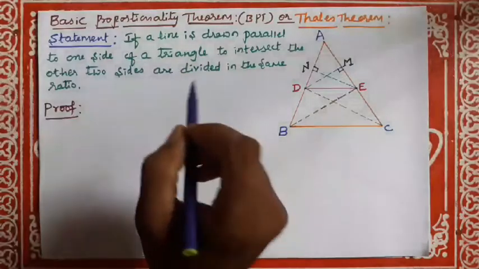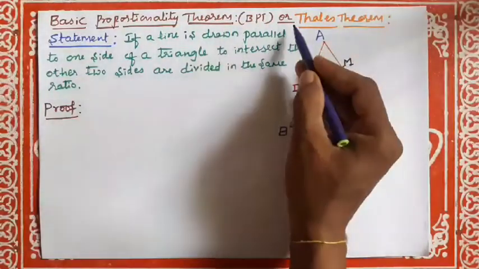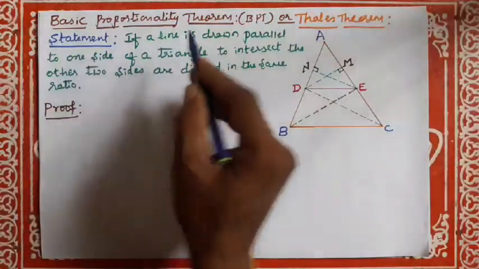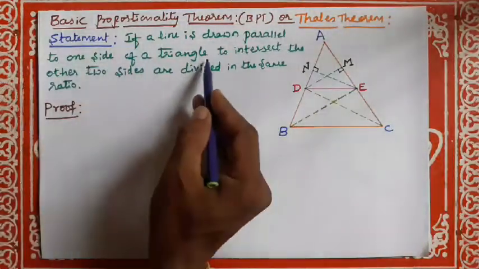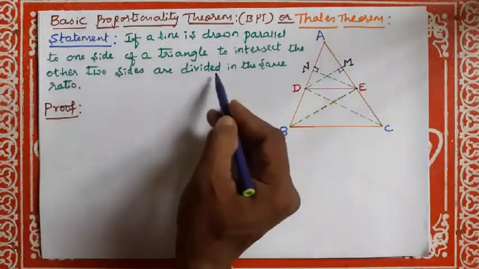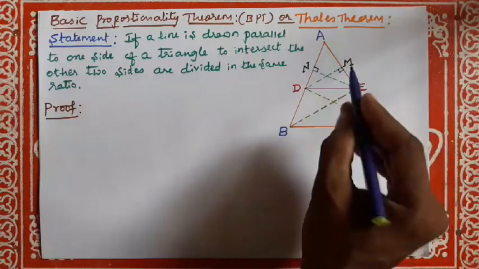Dear students, now let us discuss the basic proportionality theorem, that is BPT or Thales theorem. Statement: if a line is drawn parallel to one side of a triangle to intersect the other two sides, the other two sides are divided in the same ratio. Look at this figure. Okay, proof.